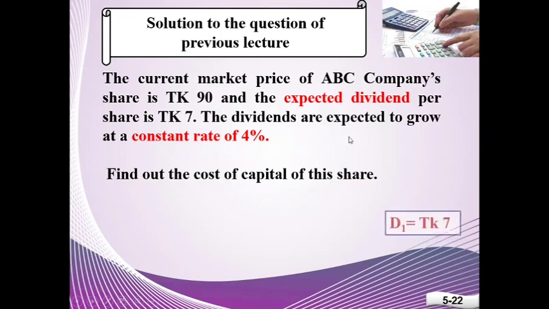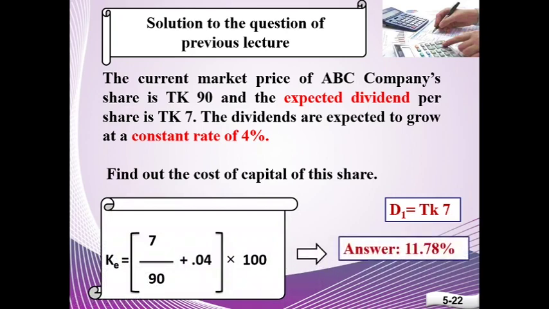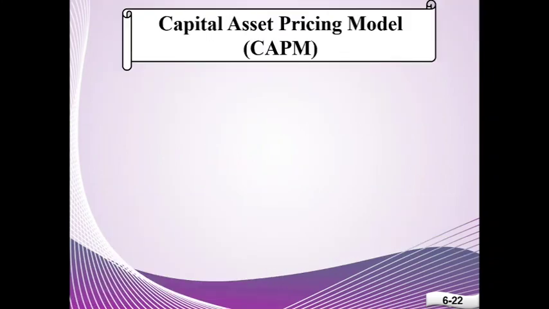So, our expected dividend or future dividend is Taka 7. Now, just putting value in the formula, we can get our answer. And the answer is 11.78%.